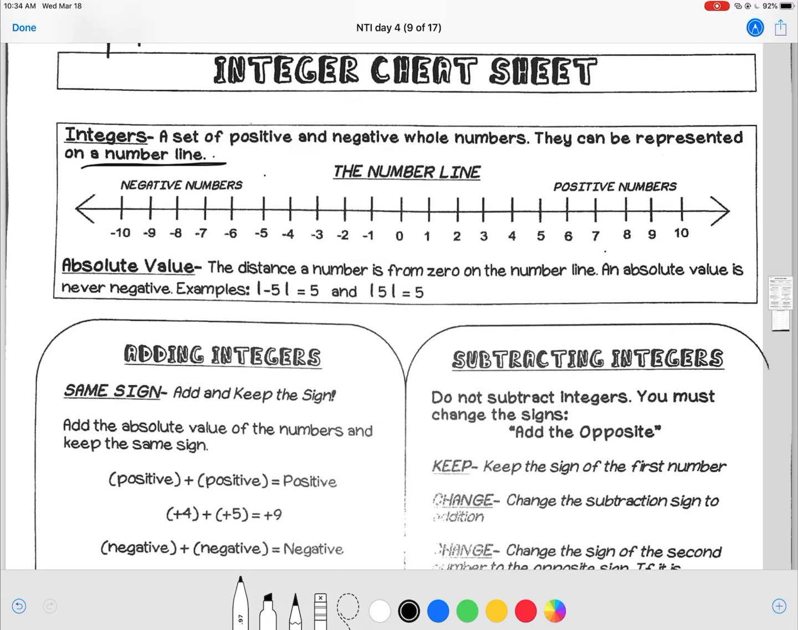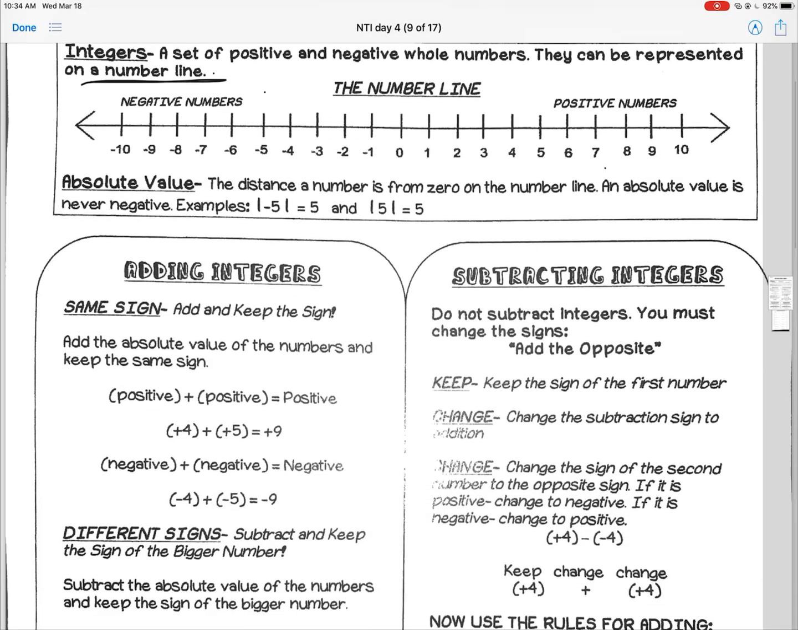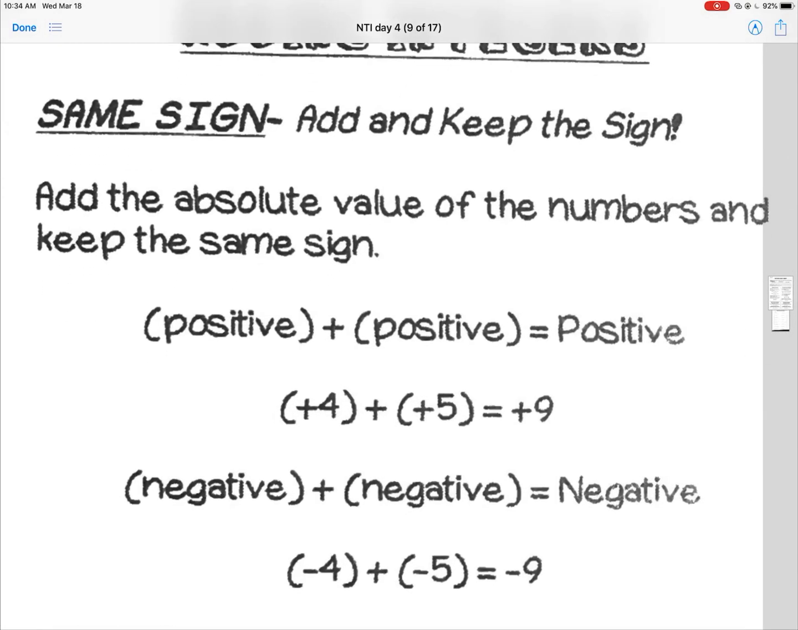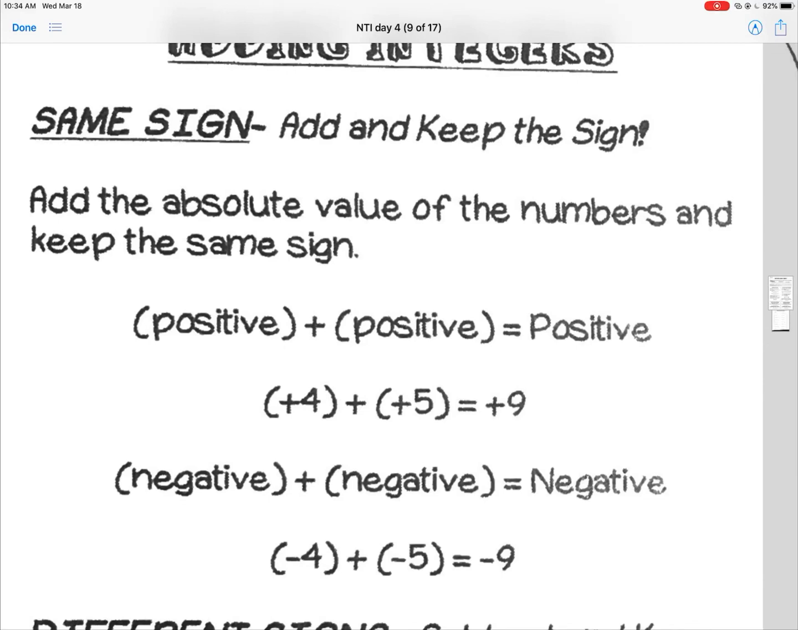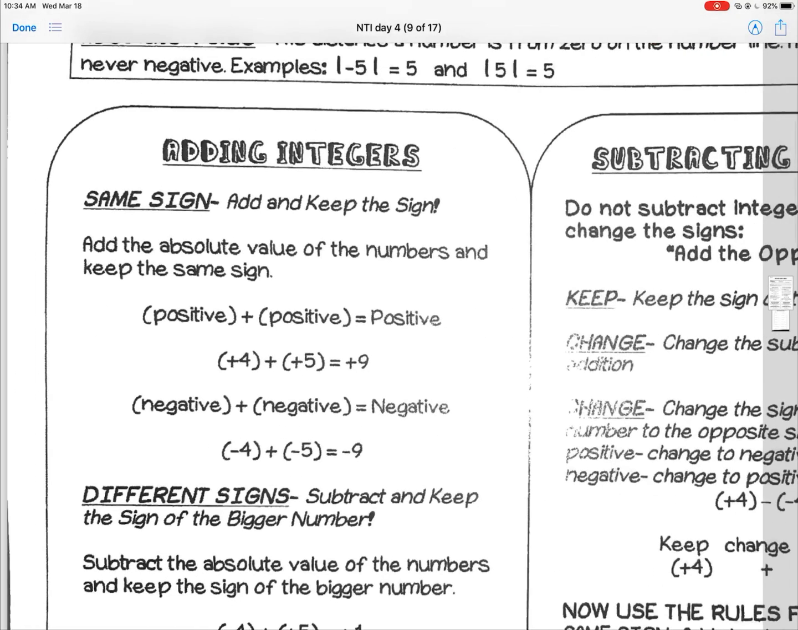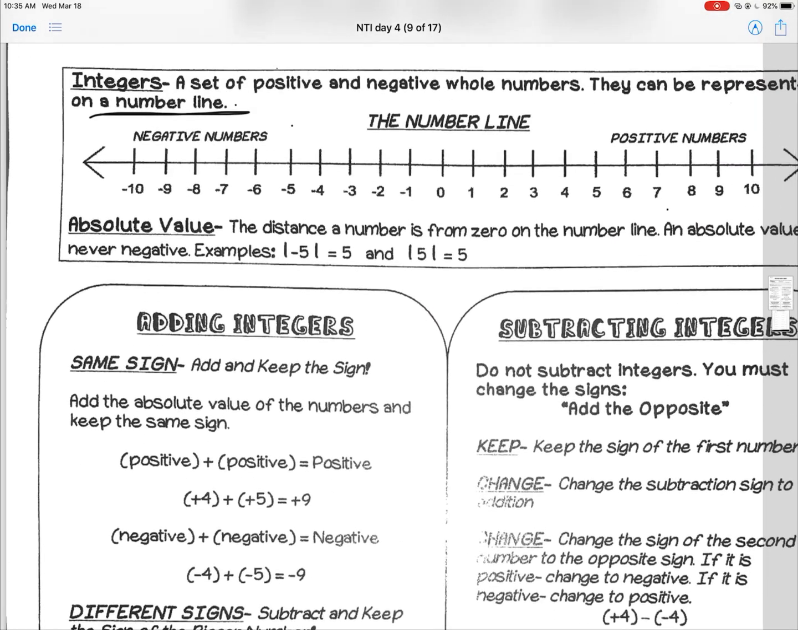We're going to look at adding integers, and when we add integers, if they have the same sign, it just makes it bigger. So a positive plus a positive makes a bigger positive. A negative plus a negative makes a bigger negative. If you look at the example down here, the positive 4 plus the positive 5 is a positive 9. A negative 4 plus a negative 5 equals a negative 9. Once you add them together, it makes a bigger positive or a bigger negative if they are the same sign.